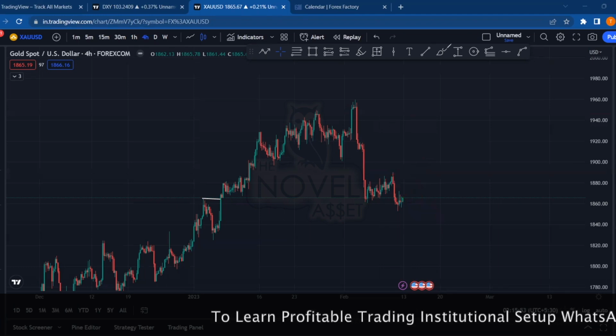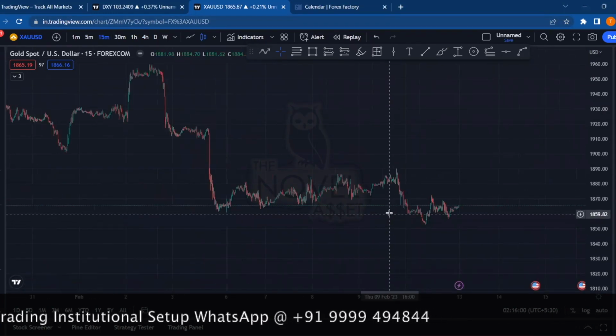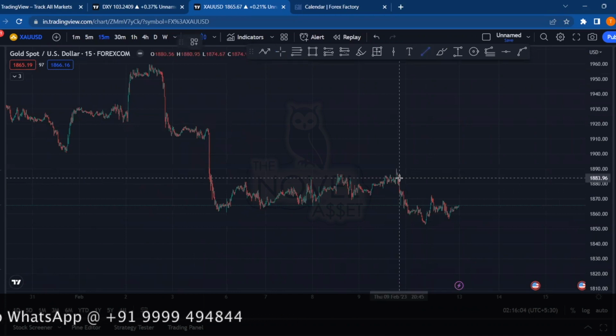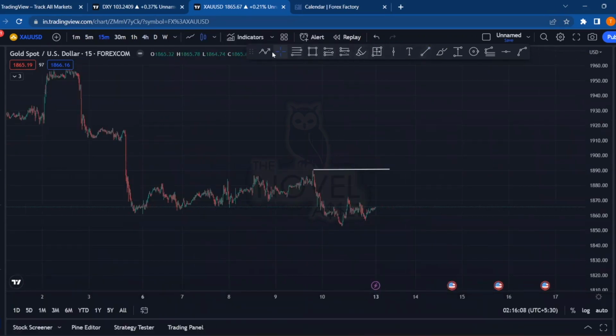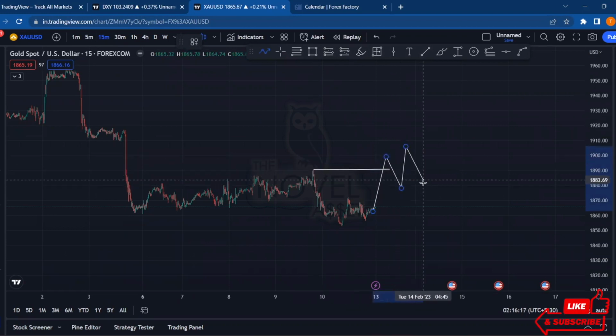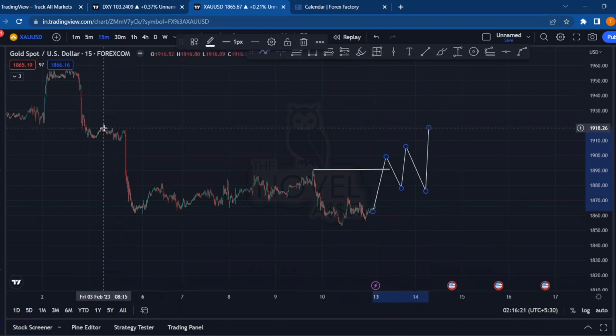Okay, so for catching these trades, try to go on the shorter time frame. So let's say you go on a 15 minutes time frame and understand where the market is actually flowing. If the market goes above this high, that means the market will give a change of character towards the upside, and we are expecting the price to show bullish momentum. So if the price goes above this resistance of 1891, which is a 15 minutes high as well, price will follow like this and will create liquidity, and then it will try to go upside and will take out all this liquidity resting above this high.